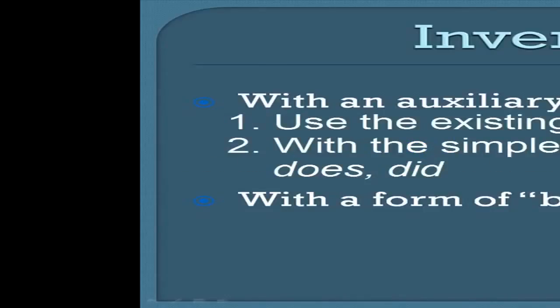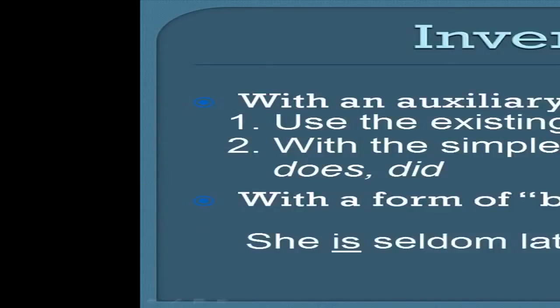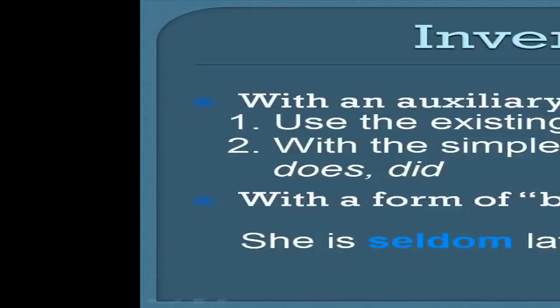The exception to this pattern would be a sentence with the form of be as the main verb. For example, she is seldom late for class. If we emphasize seldom by placing it first, which forces inversion, we get the sentence, seldom is she late for class. No auxiliary verb is needed. We simply inverted is and she.